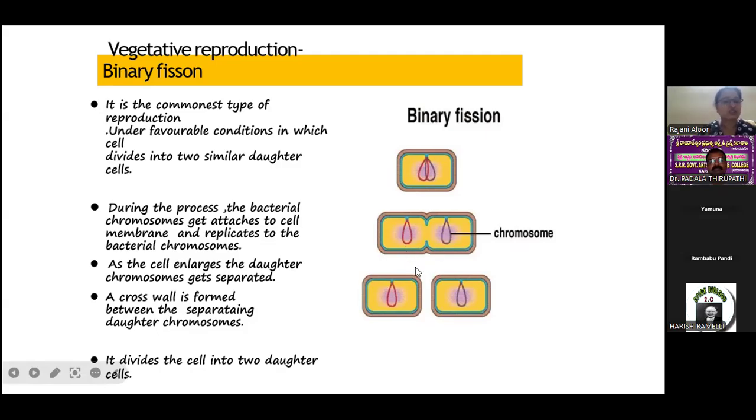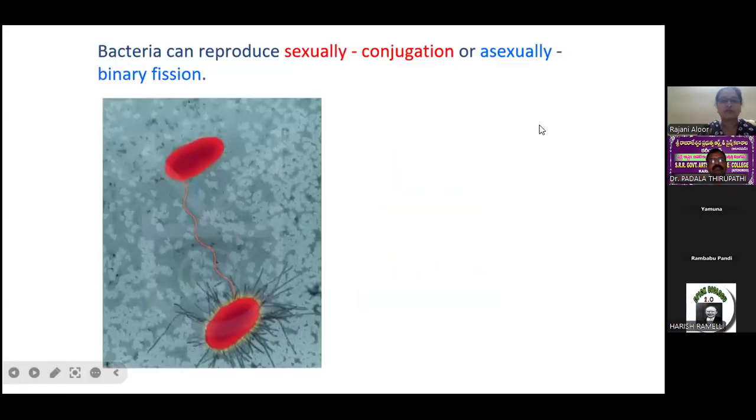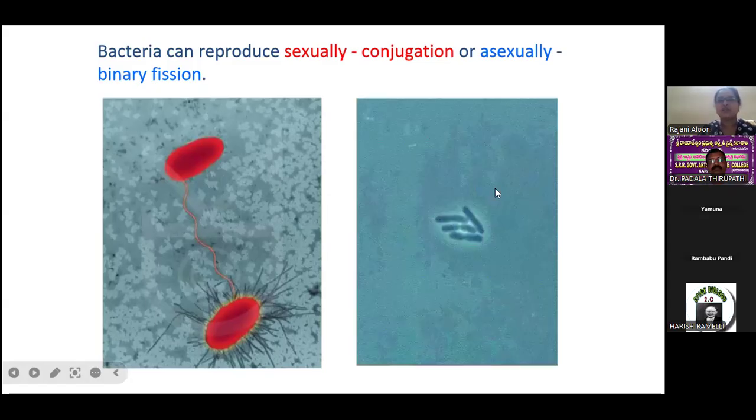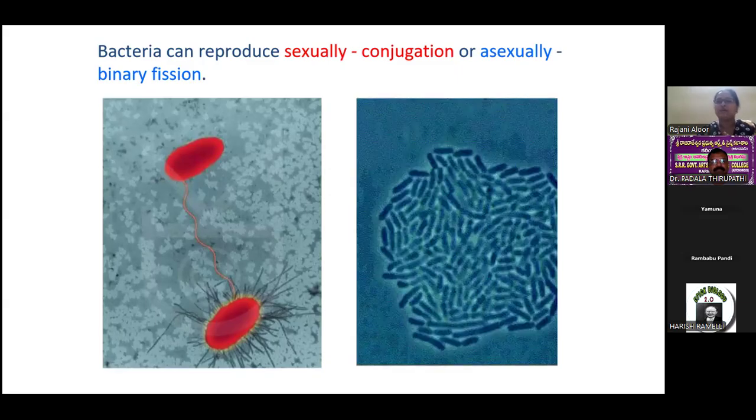Binary fission is characteristic of all types of bacteria, and that is why they have been placed in the Schizomycetes. Schizo means split or cut, and mycetes means fungi. That is why you can observe binary fission under the Schizomycetes. In this picture you can see how bacteria increase within 20 to 30 minutes after division.